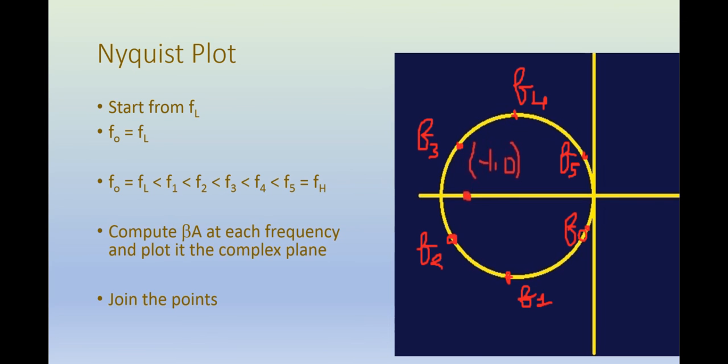You can have even more points between F0 and FH. It depends on you. At each frequency point you calculate the complex value of beta A and mark it on this complex plane, then you join all these points to get the Nyquist curve. So once you have this Nyquist plot, what to do with it?